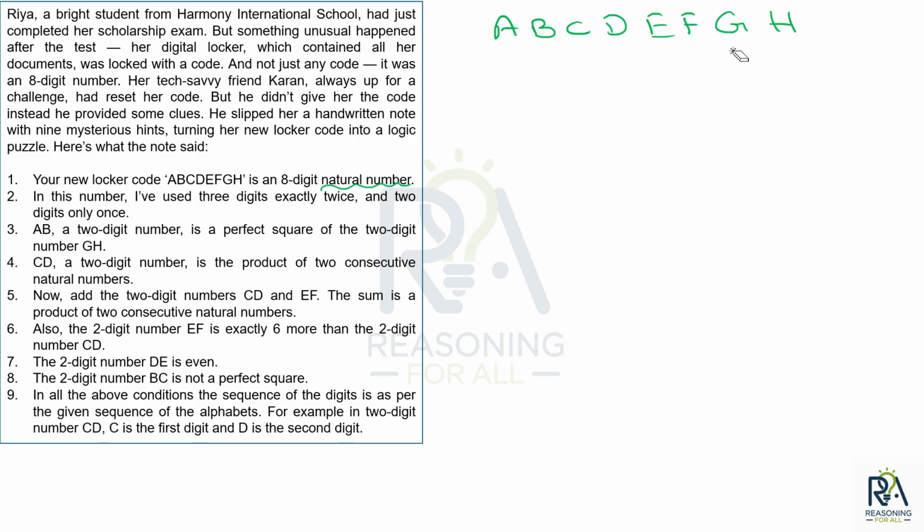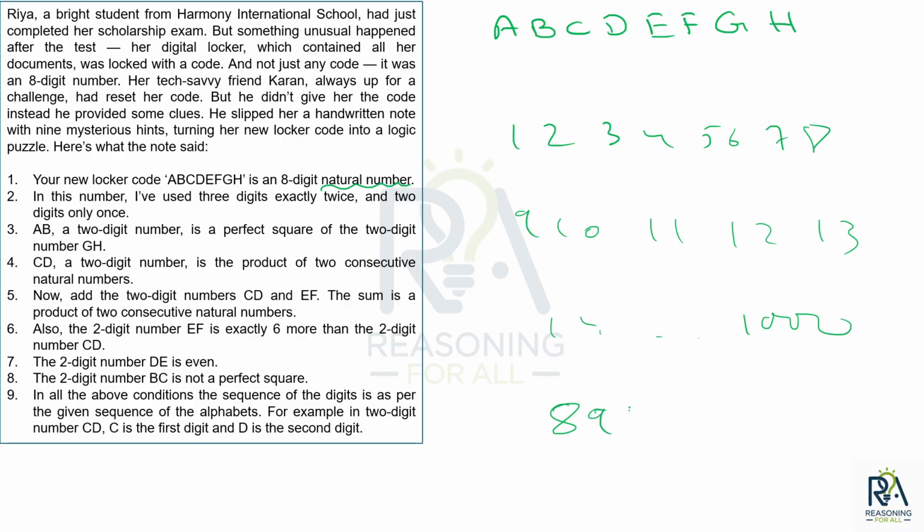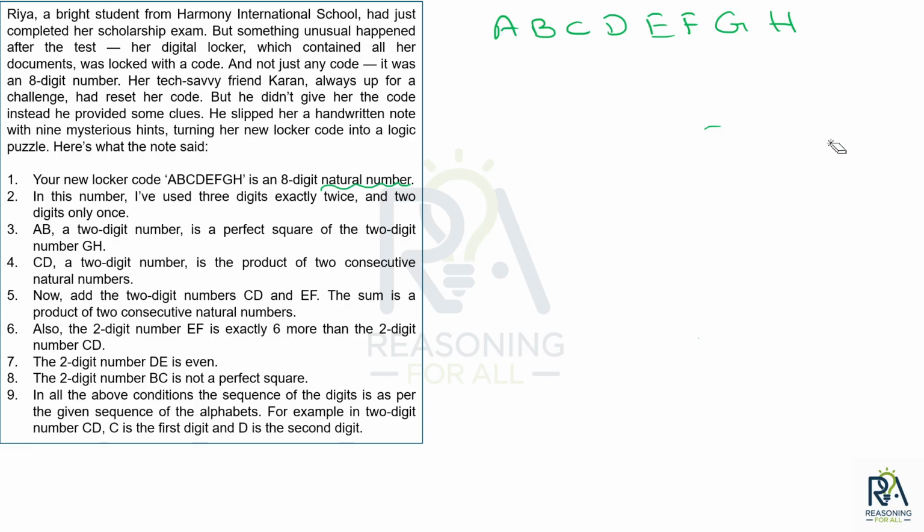Whenever I say natural number, what does it mean? 1, 2, 3, 4, 5, 6, 7, 8, 9, 10, 11, 12, 13, 14 and so on, like 1000, or 8923, something like that. If you observe, if I say natural number, the first digit is never a 0. So here also we can conclude A will not be 0. A cannot be a 0 over here.